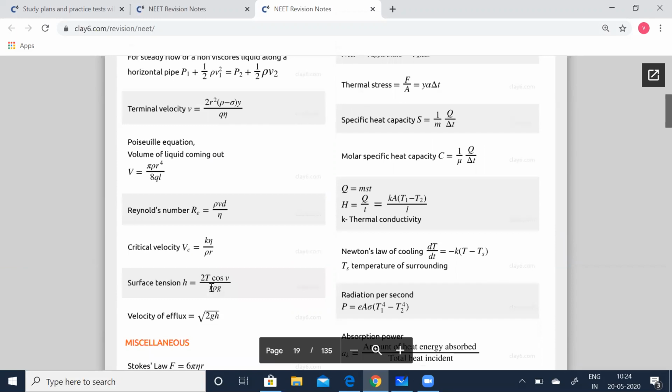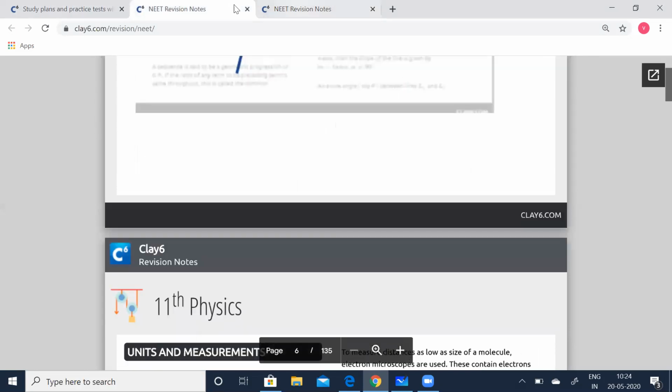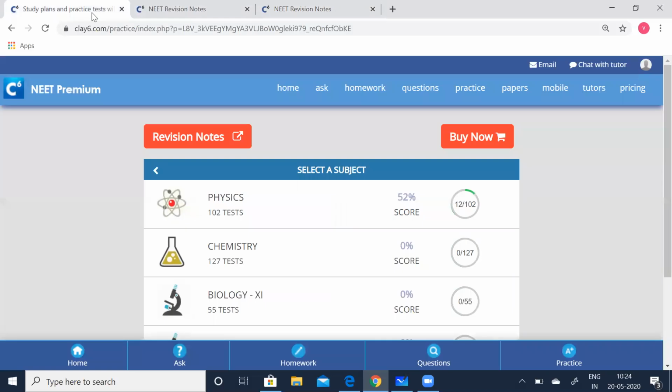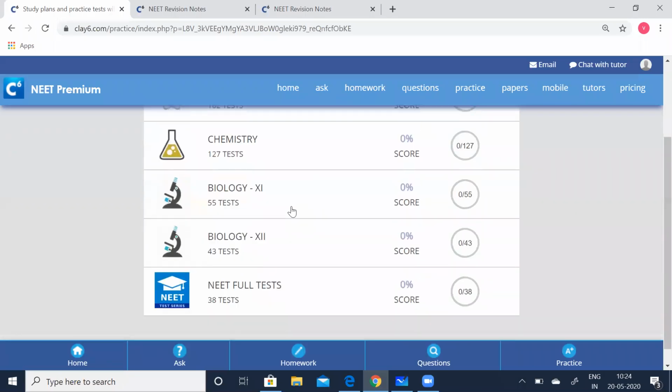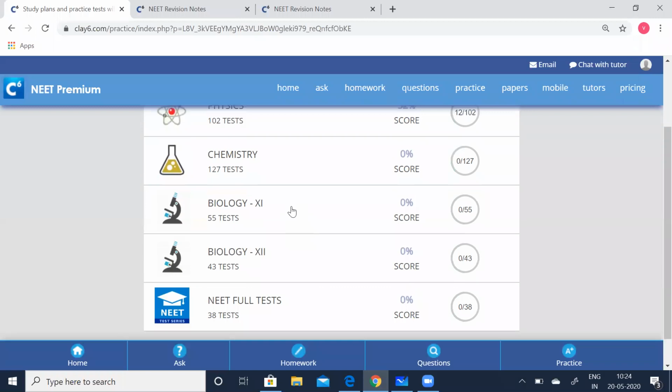Now quickly let us go to the problems which are related to these two chapters. Go to this page. You have physics tests here. You have tests for all the three subjects, physics, chemistry, biology, and you also have the NEET full tests.